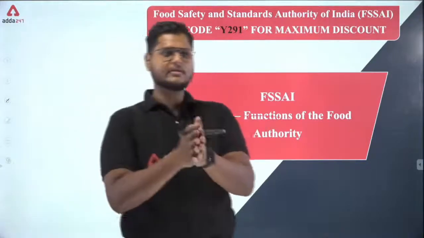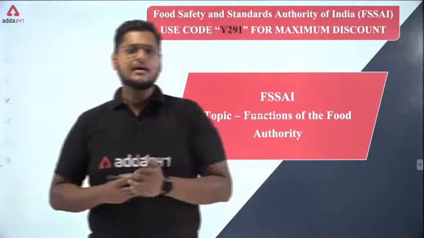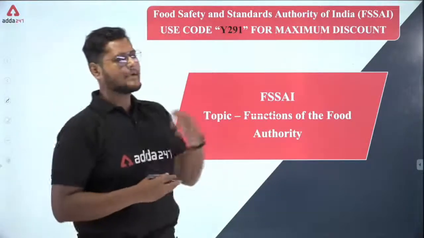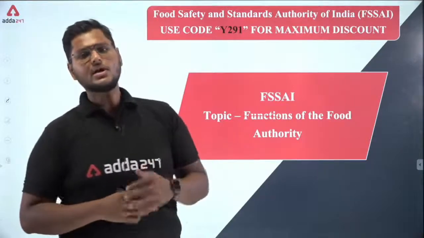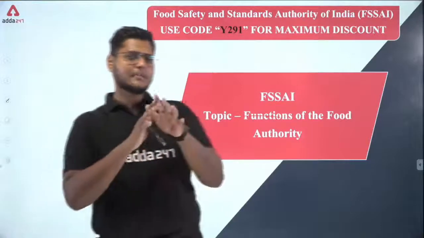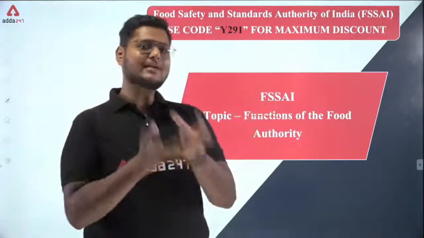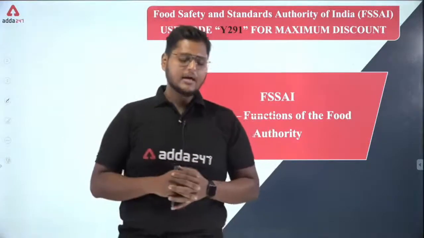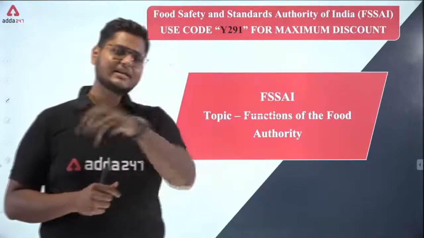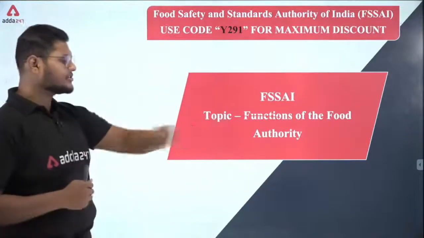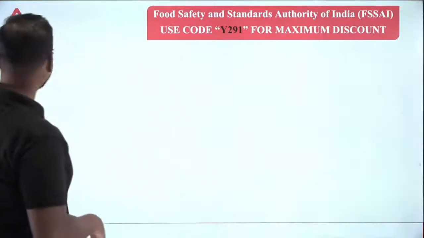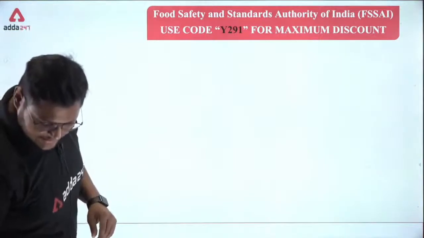In the last class on Saturday, I explained what exactly the food authority is. The food authority is the apex body for food testing and analysis, not exactly for each and every matter related to food safety. Here we are going to see what exactly are the different functions that the food authority performs. Let's move to the next slide and check the functions.